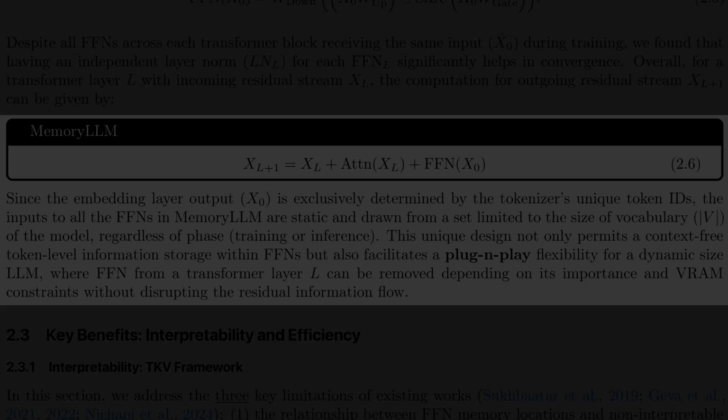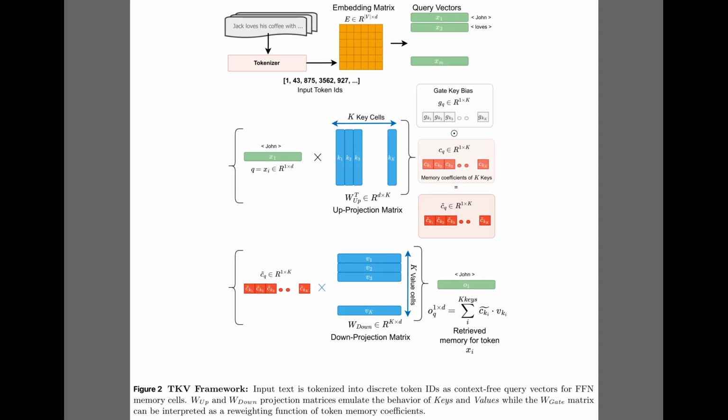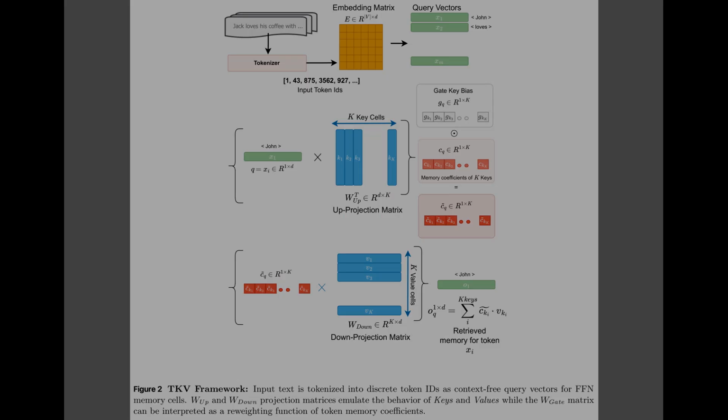So having established that the input is static, Figure 2 details the actual mechanism, called the Token Key-Value Framework. At the top, raw text is tokenized and mapped to static embeddings to form query vectors. In the middle, the up projection matrix acts as a set of key cells. The query vector calculates memory coefficients here, which are then reweighted by a learned gate. Finally, the bottom section shows the retrieval step, where these coefficients combine with the down projection matrix, treated as value cells, to produce the final output.